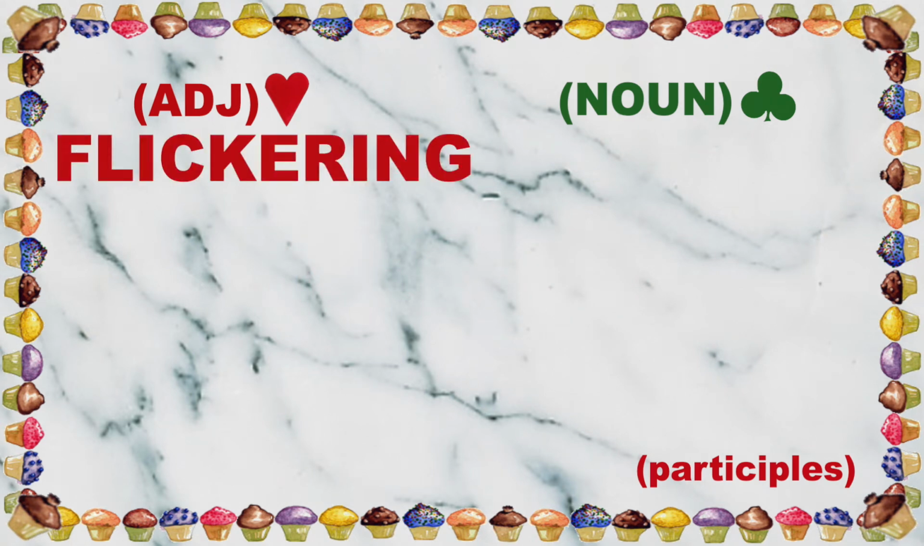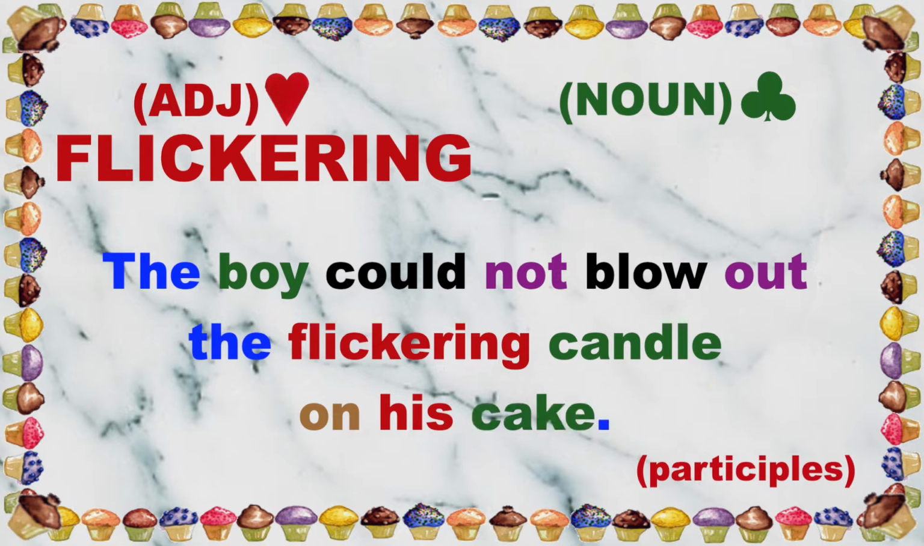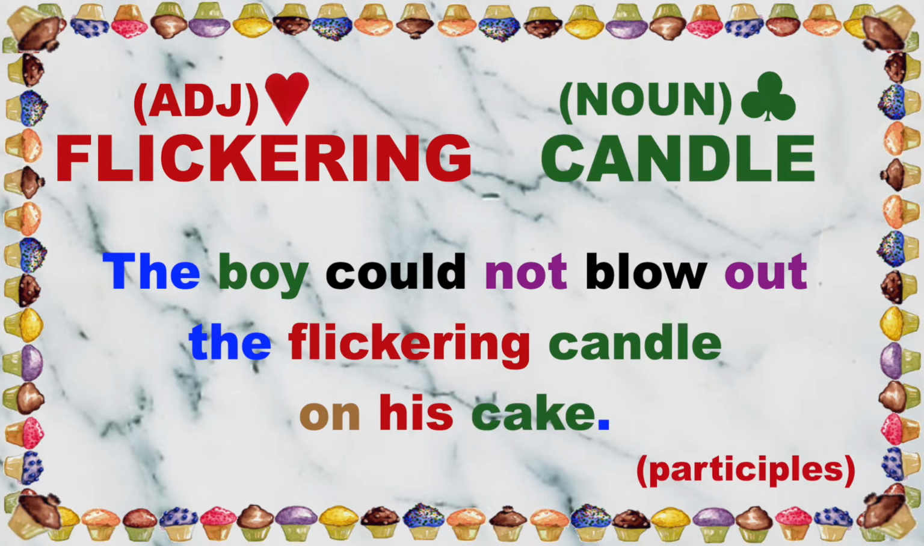When we see the word flickering ending in ing, we don't know what part of speech it is. When we see the position before or after a noun, we now know flickering is the adjective describing which candle, the flickering candle. The boy could not blow out the flickering candle on his cake.